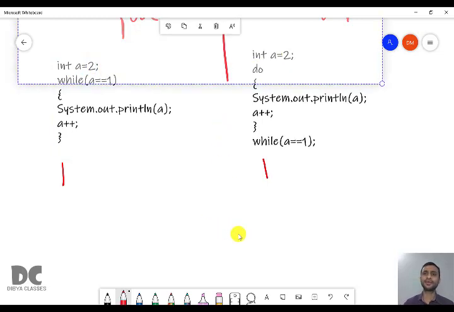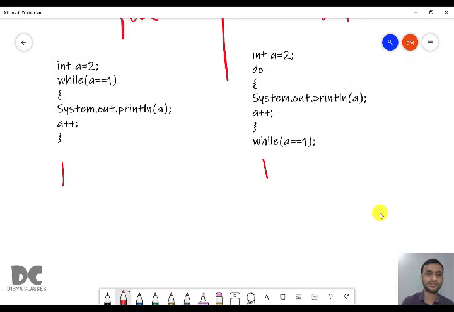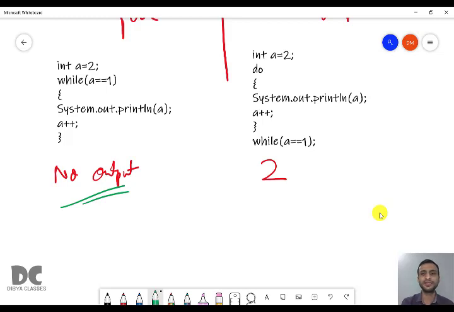Now we have changed the value of a as 2 in both the cases. 2 equal to 1, false. False means it will not go inside. So here we will get no output, because at the starting stage it is false, we cannot enter. Okay, what happens in do while? A equal to 2, do, here it is not checking anything, means it will go inside. It printed the value of a, that is 2. A value becomes 3. Now it will check 3 equal to 1, false. So here in while we are getting no output as the answer, here we are getting 2.